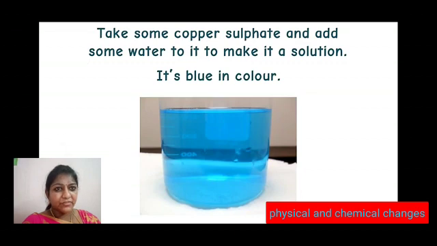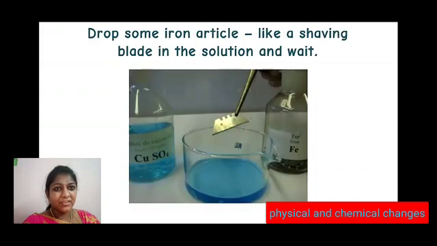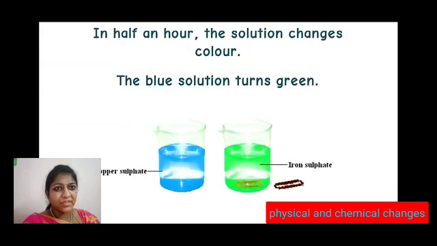Take some copper sulfate and add some water to it to make it a solution. It's blue in color. Add some drops of dilute sulfuric acid to it. Take some of this and keep it in a beaker. Drop some iron article like a shaving blade in the solution and wait. In half an hour, the solution changes color. The blue solution turns green.